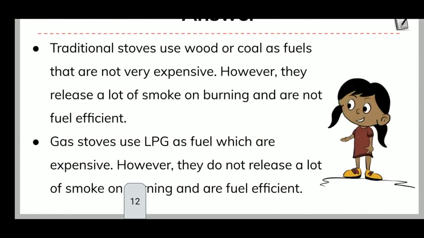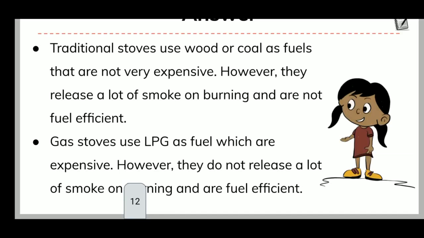Traditional stoves use wood or coal as fuel that are not very expensive. However, they release a lot of smoke on burning and are not fuel efficient. Yeah. That's why when they release a lot of smoke, they create a blackish color around the vessel. Yeah, and cleaning the vessel is also the biggest task.